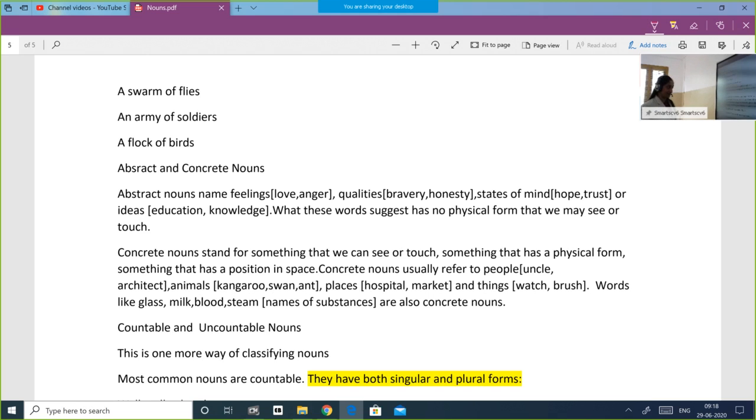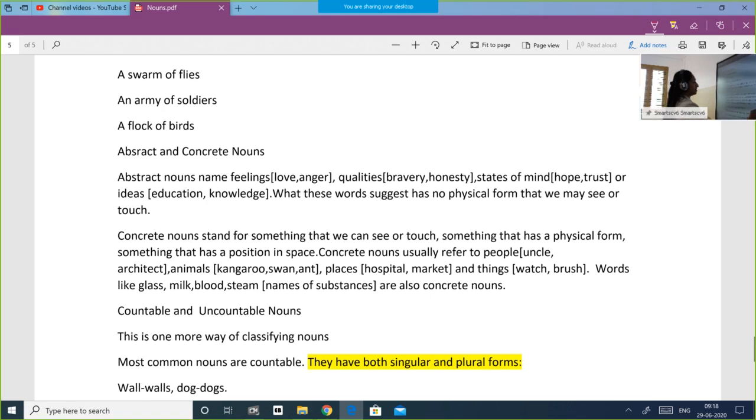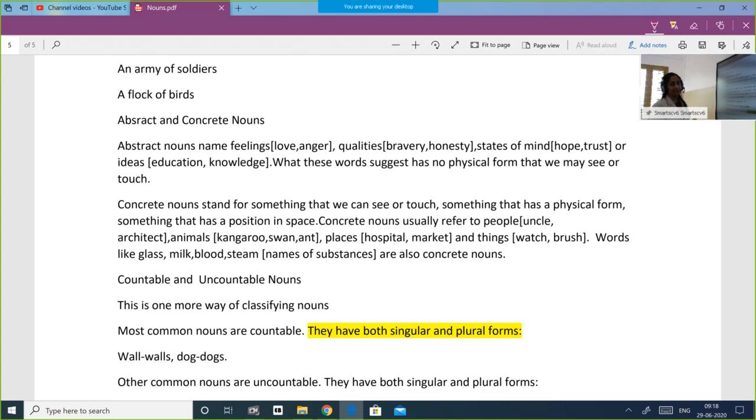Now words like glass, milk, blood, steam, these are names of substances. I'll repeat, glass, with which you make a glass in which you can take water and drink. So that substance is glass. It is made of glass, the substance. Then milk, blood, steam, these are names of substances. All these come under concrete nouns. Okay. So that is the difference between abstract and concrete.